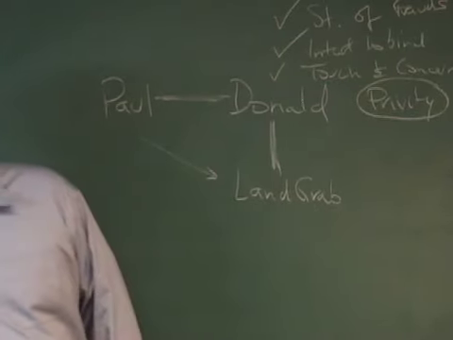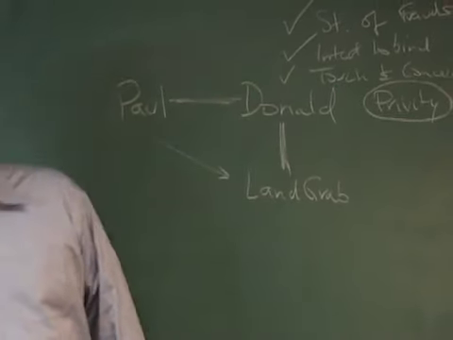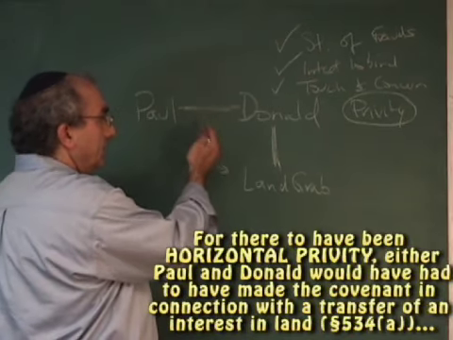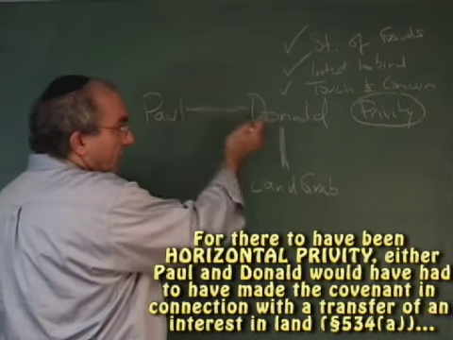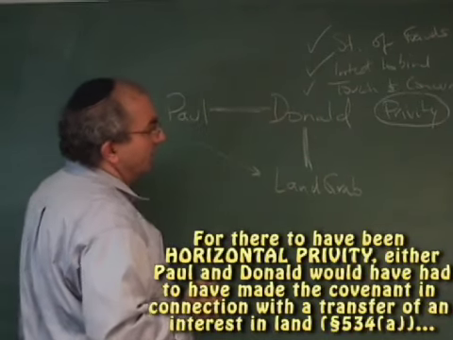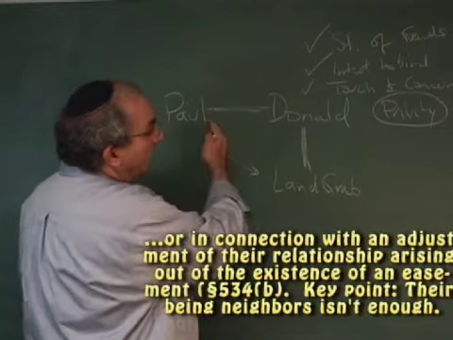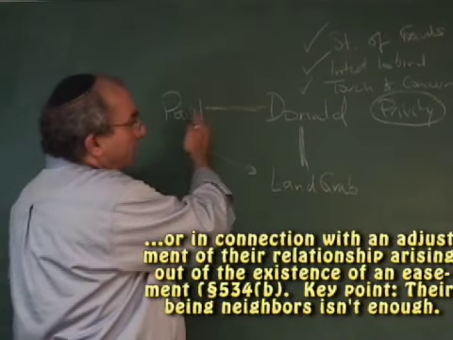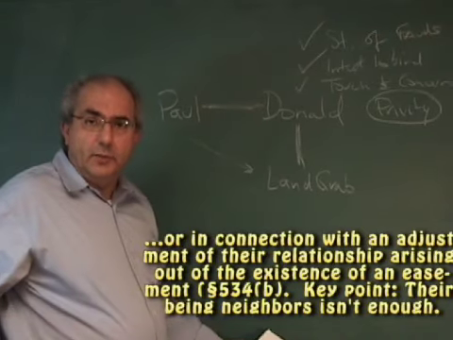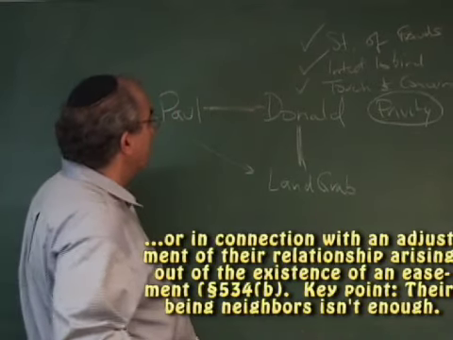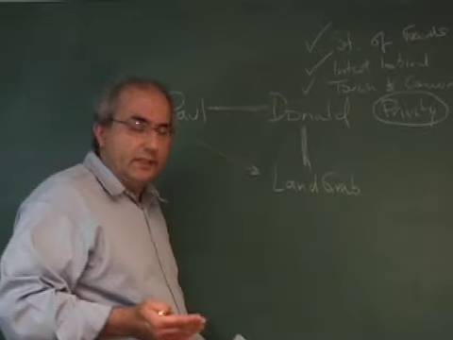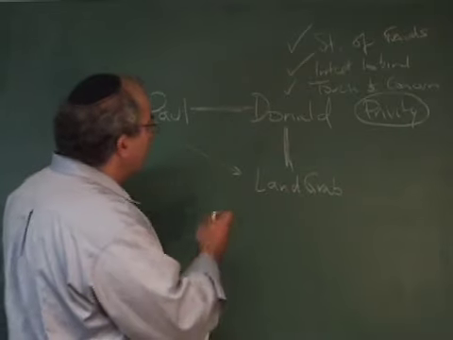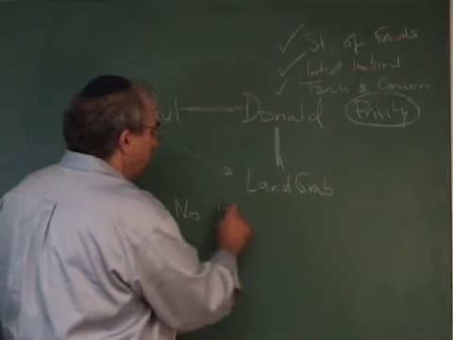Under the old restatement rule, under section 534, horizontal privity was only present if the promise was made in the context of either a grantor-grantee relationship, in the sense of a transaction in land, or an adjustment of an easement relationship between the parties. Here you have Paul and Donald, who are just neighbors. They wake up one morning and decide to execute this agreement. There is no accompanying land transaction. There is no accompanying easement adjustment. Therefore, on these facts, there is no horizontal privity.